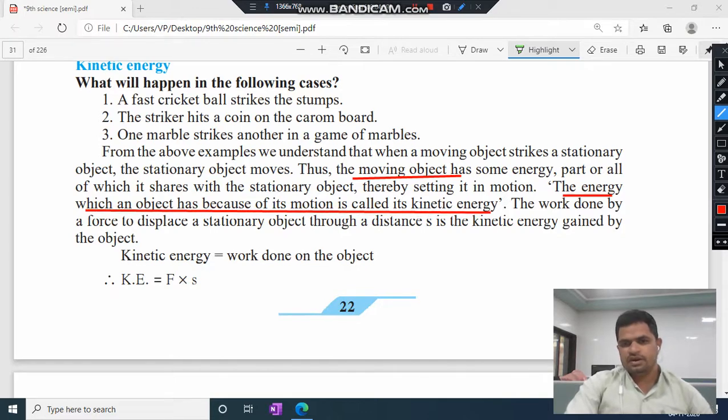The work done by the force in displacing a stationary object through a distance s is the kinetic energy gained by the object. So kinetic energy is equal to the work done on the object. What is the formula for this work done? That is F into S, force into displacement. So kinetic energy is equal to F into S. This is the overall formula.